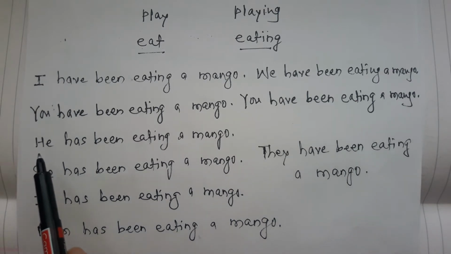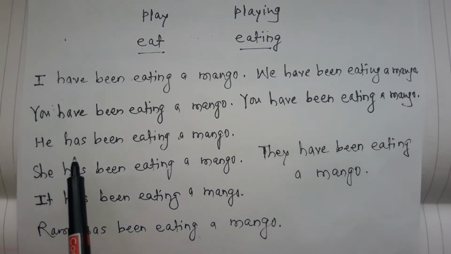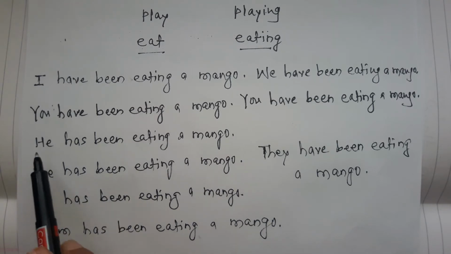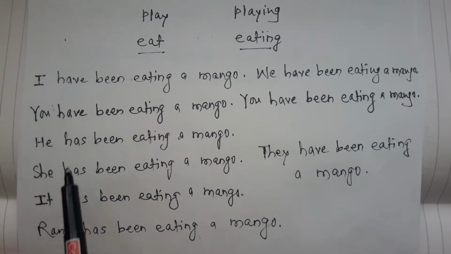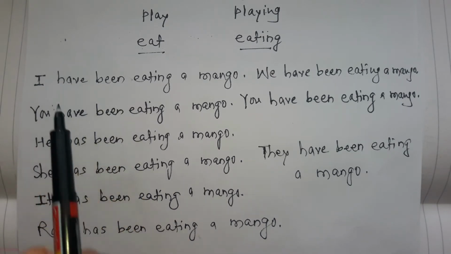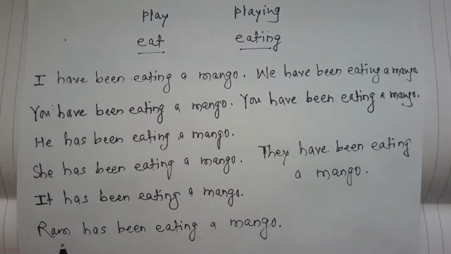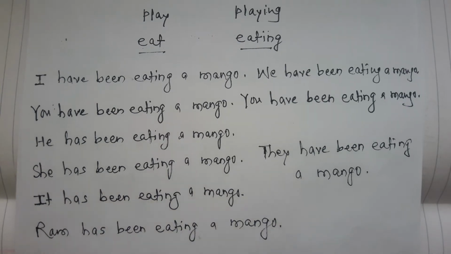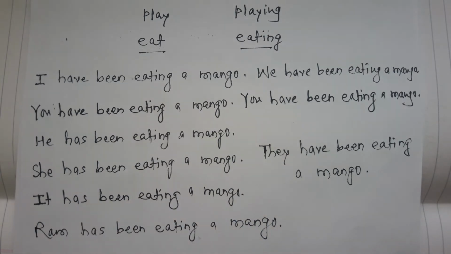When the person is third person singular, he, she, it, at that time we have to use has been in front of he, she, it. And in front of other pronouns we have to use have been. And lastly, when there is a name of a particular person, Ram has been eating a mango, because it is a third person singular subject. These are the sentences using present perfect continuous tense.